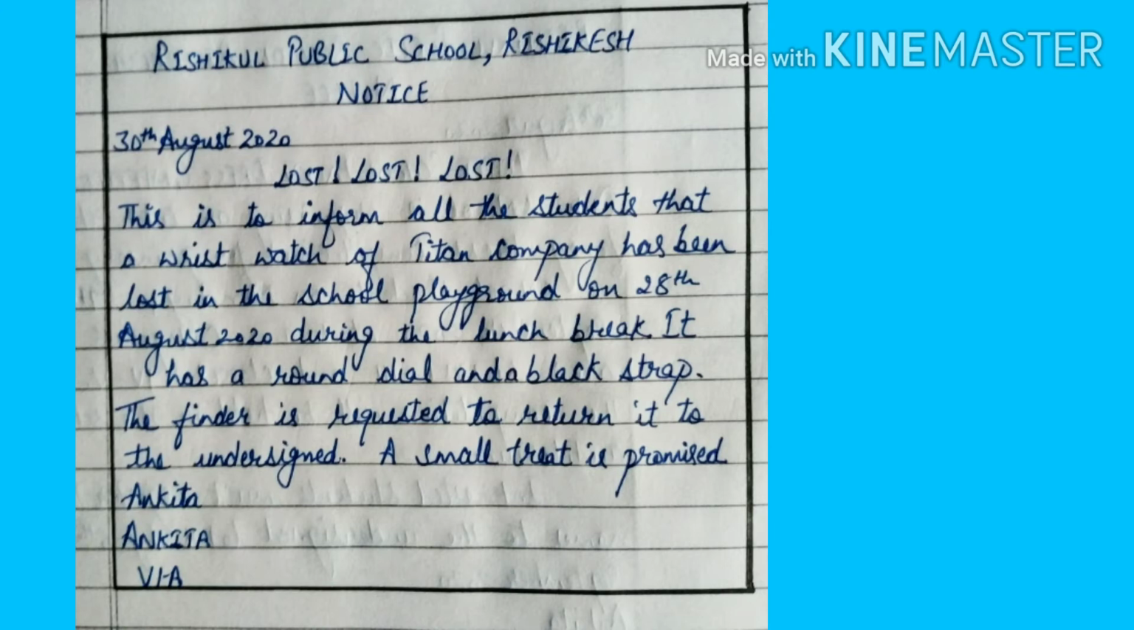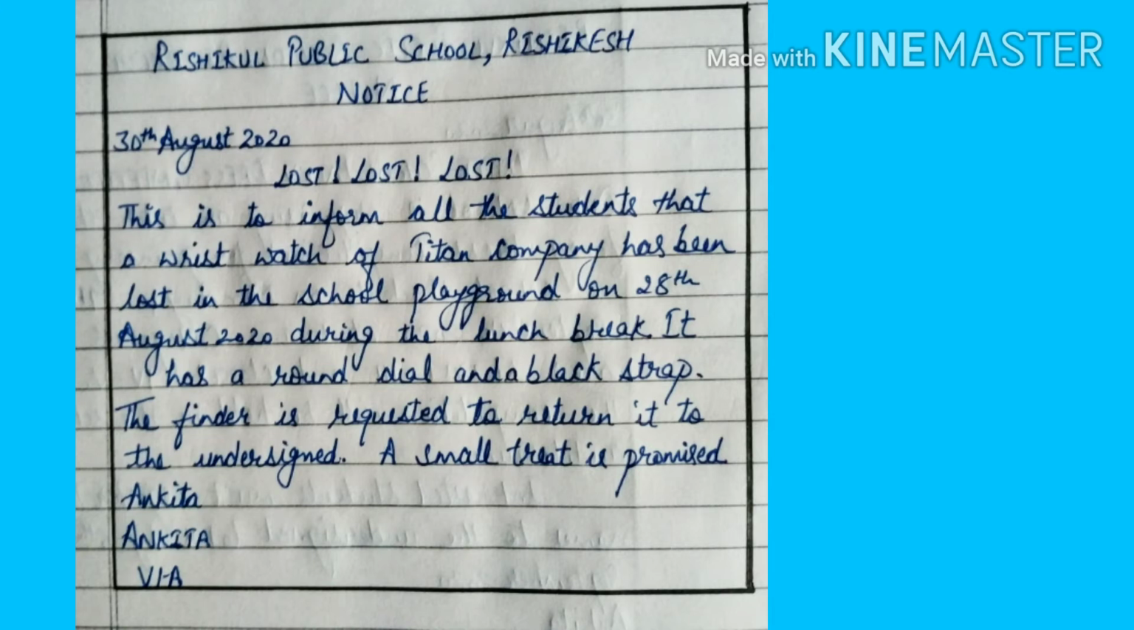So after writing the heading, you will start writing your content. As I told you, you are not supposed to use any personal pronouns, so you can start the notice like this: This is to inform all the students that a wristwatch of Titan Company has been lost in the school playground on 28th August 2020 during the lunch break. It has a round dial and a black strap. The finder is requested to return it to the undersigned. A small treat is promised.